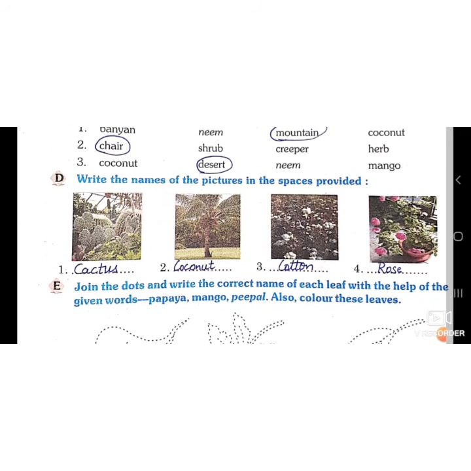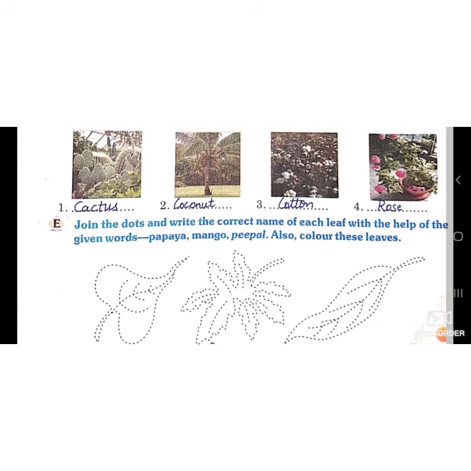Write the names of the pictures in the space provided. Cactus, coconut, cotton, rose. First picture is of cactus, which grows in deserts. Coconut, it grows near the beaches, near the sea. Cotton, it is used to make fabric. Rose, cotton and rose both are shrubs.